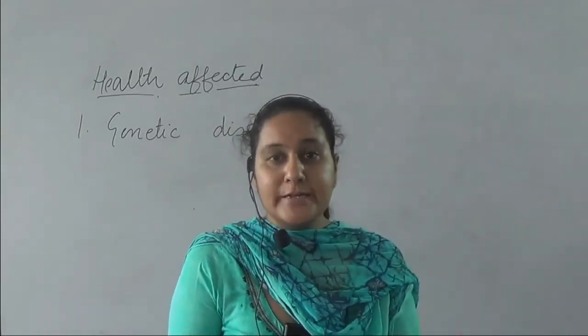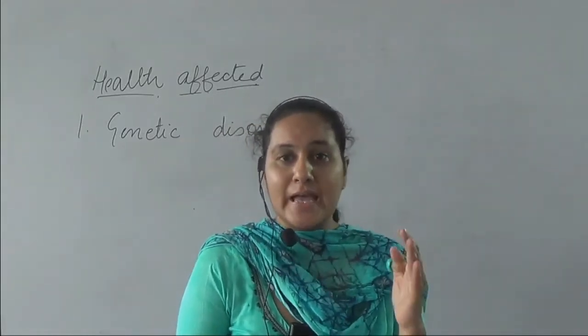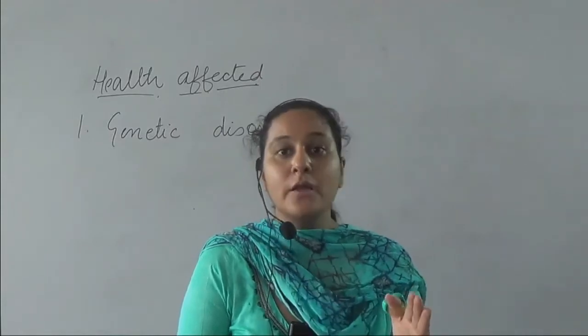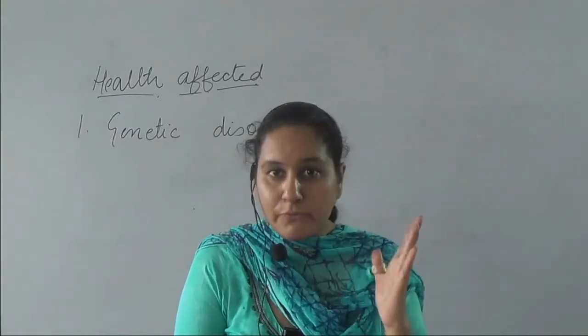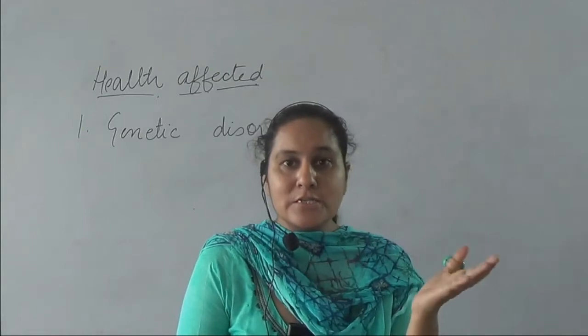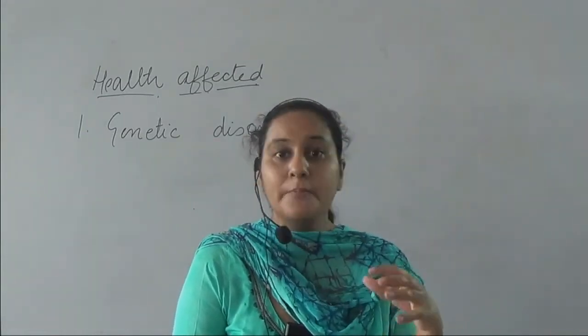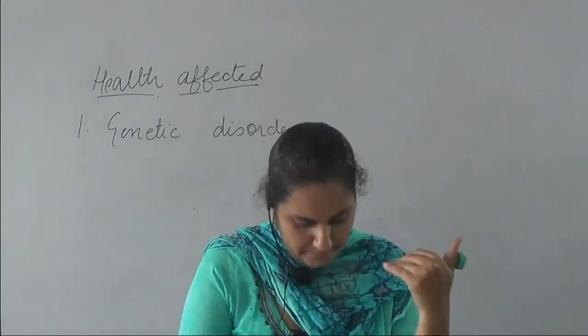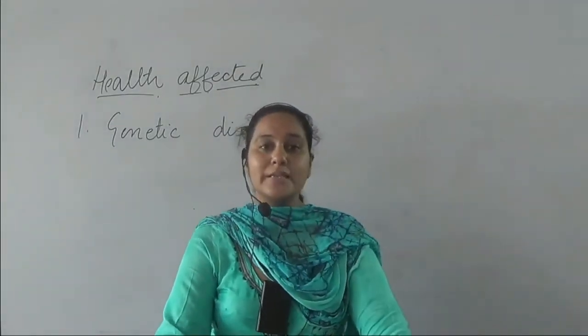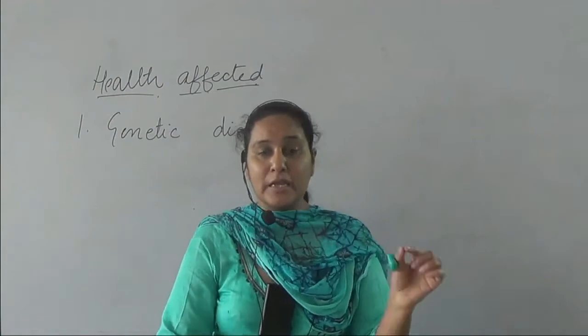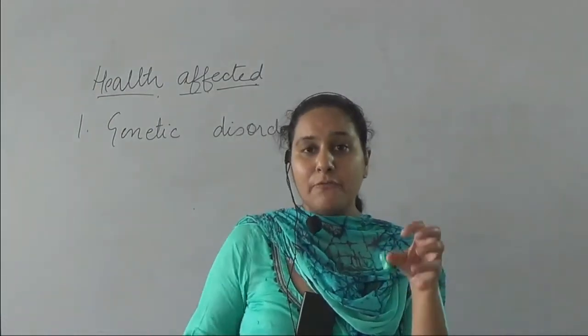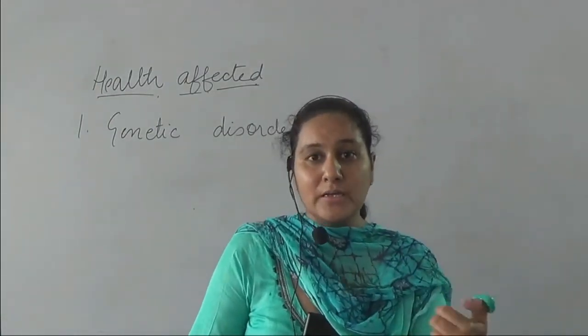Disorders means anything that is not going properly, anything that is not functioning properly. So genetic disorders are the disorders that are inherited by the offspring from their parents, and they are also known as innate deficiencies. Innate deficiencies means the deficiencies that are present by birth.